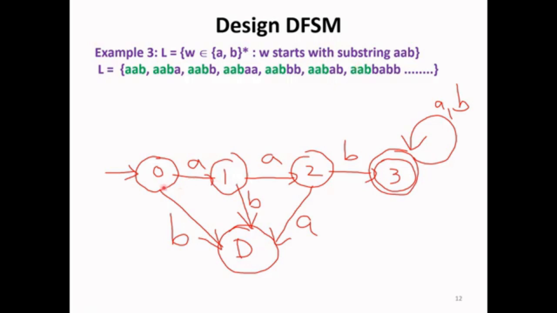So state 0 we have balanced, state 1 we have 2 transitions, state 2 we have 2 transitions, state 3 we have 2 transitions. Similarly for the dead state or error state, we'll have a self loop to balance the transitions. So this is the DFSM for all the strings of A's and B's starting with the substring AAB.